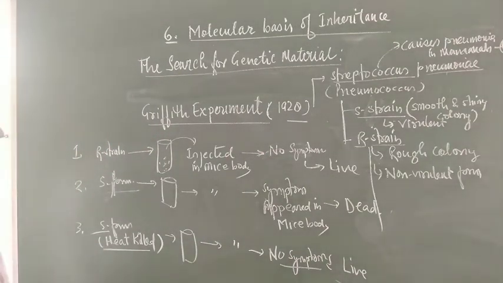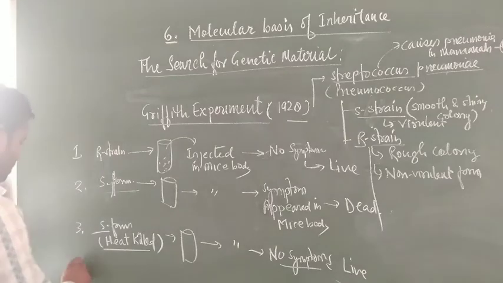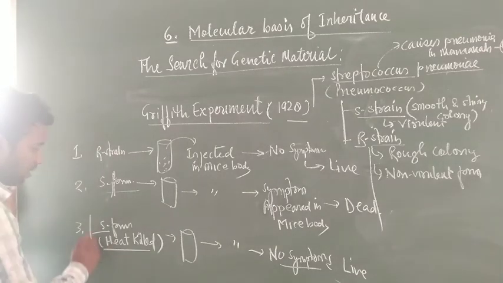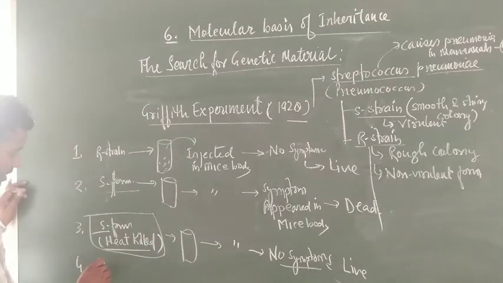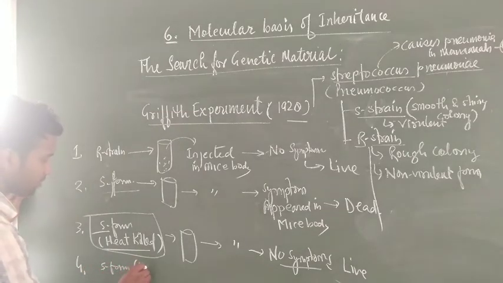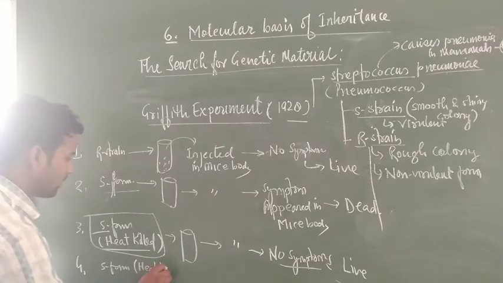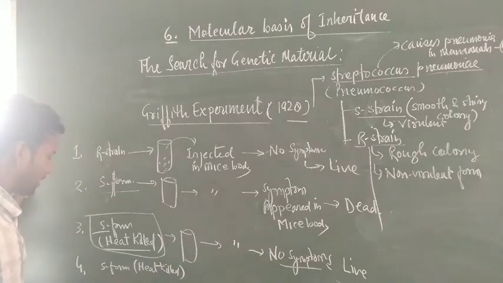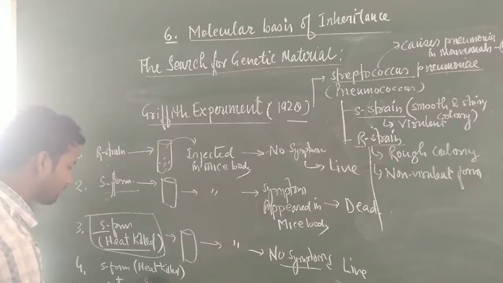And in the fourth experiment he took a mixed form, especially the S form that is heat killed, and the second was the R form that is live.